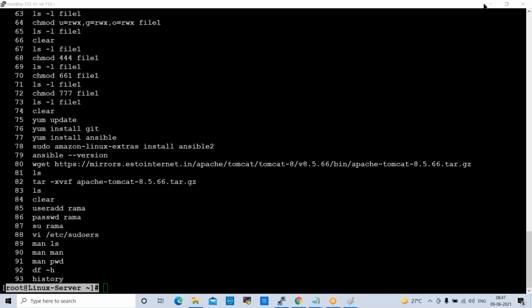In /opt, what are the things available? In /etc, what are the things available? /bin, /sbin. These are the folder structures we discussed in the first session. So just go through that. You will understand what things are available and what the differences between the folder structures are.